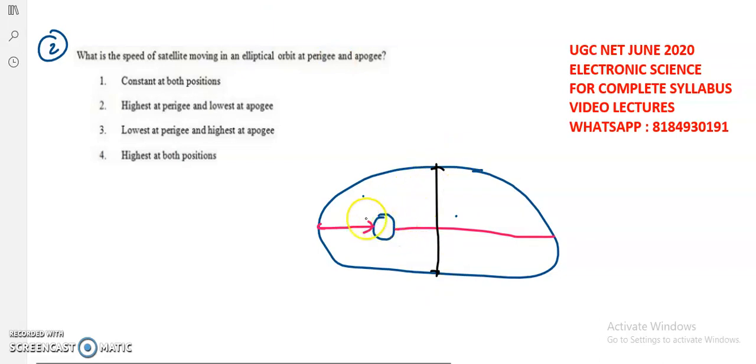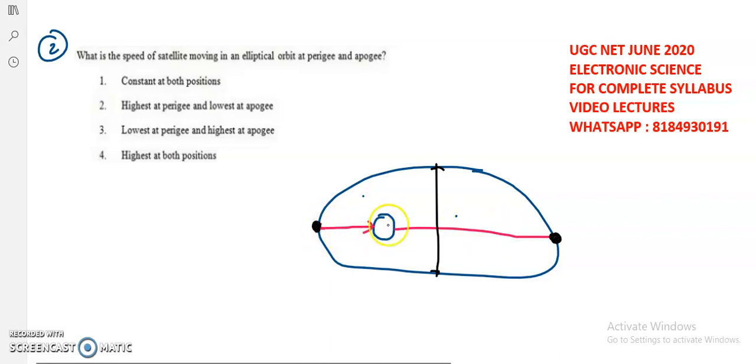Now the satellite can be at this position or at that position, but not at both at the same time, because in this orbit only one satellite is there. If the satellite is at this position, then it is far away from the earth along the major axis. If the satellite is at this point, then it is nearest to the earth.